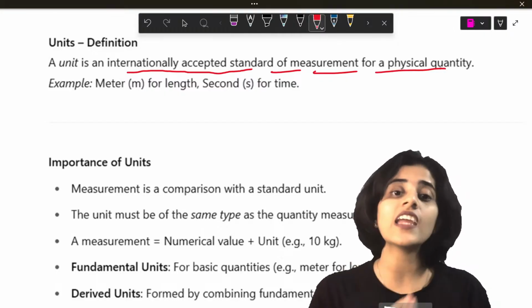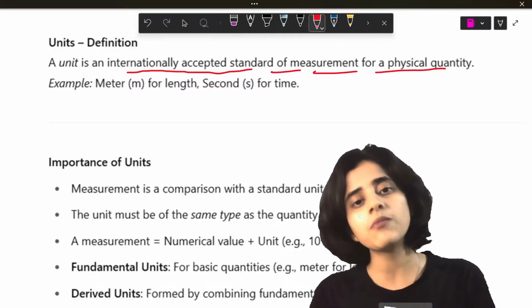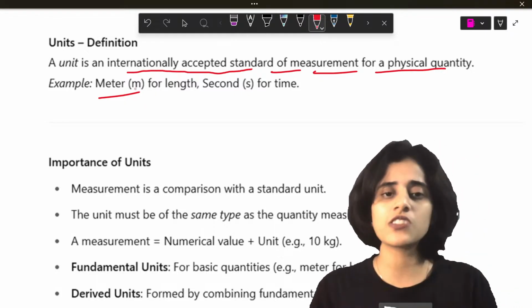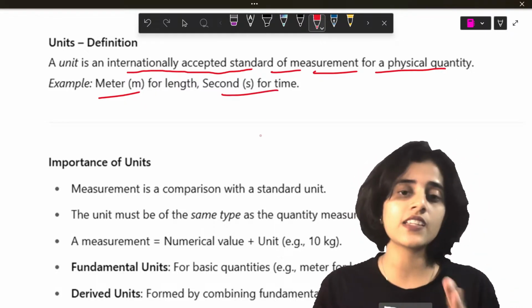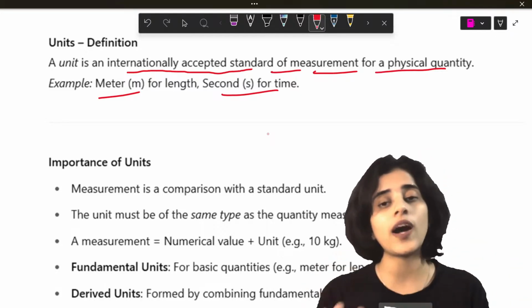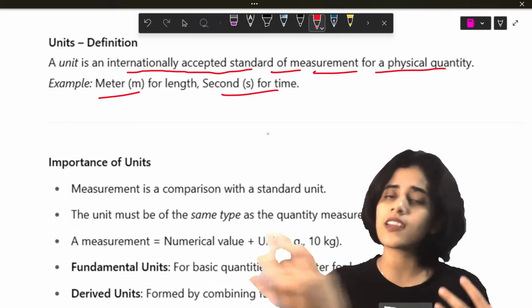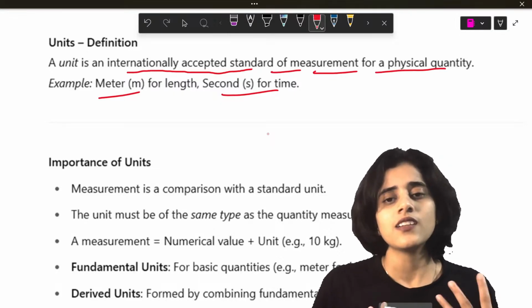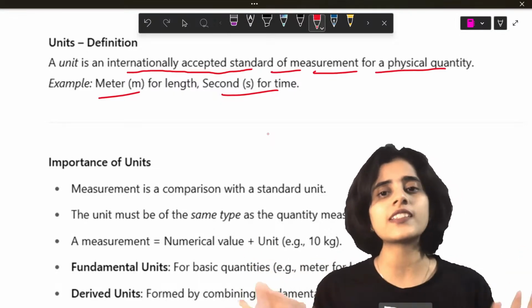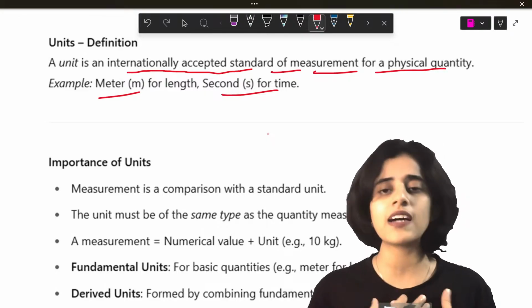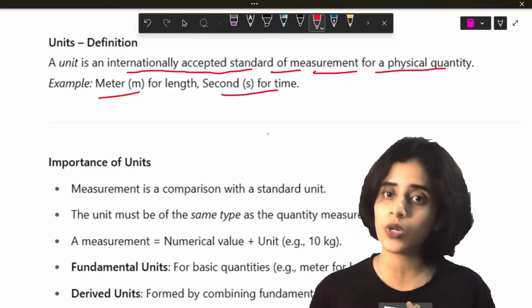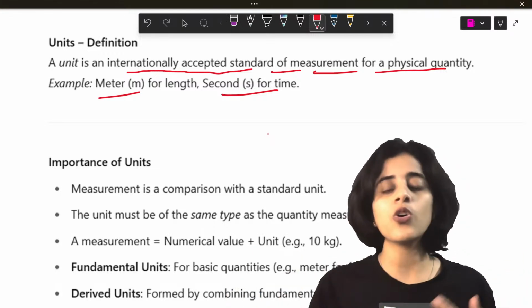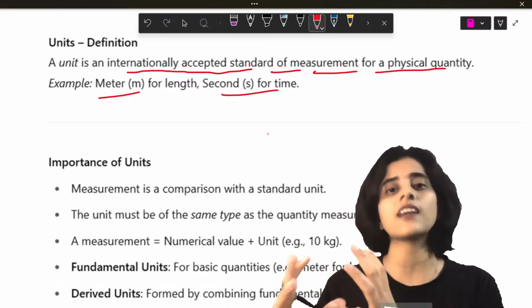They're accepted internationally. Now, some common examples of units are meter. Meter is the unit for length. Second is the unit for time. Why is a unit important? To make everything uniform, right? Because physical quantities have to be uniform. See, if my mass is 50 kilo, my weight is 50 kilograms. It should be the same wherever I go, right? Because kilograms is a standard unit.